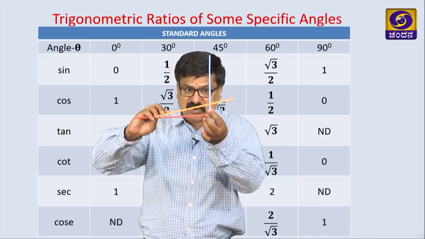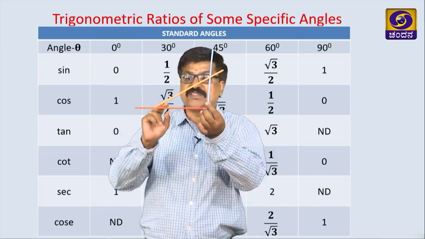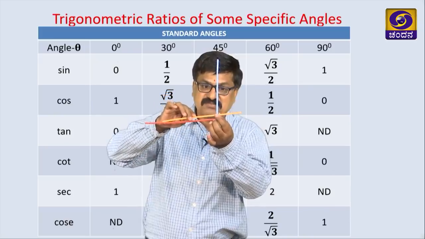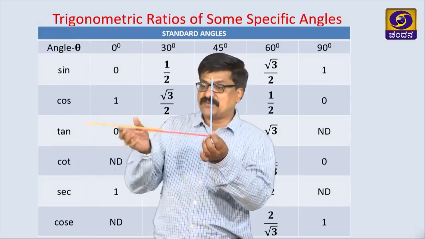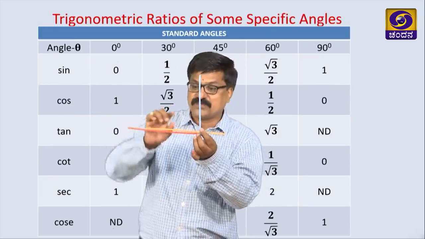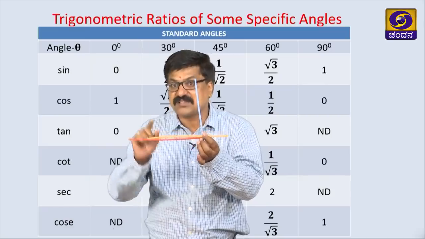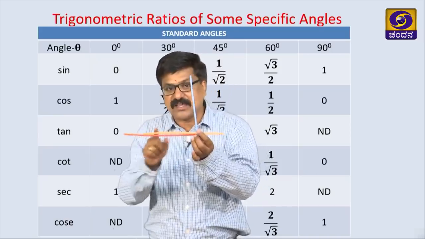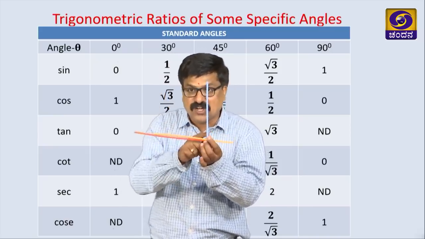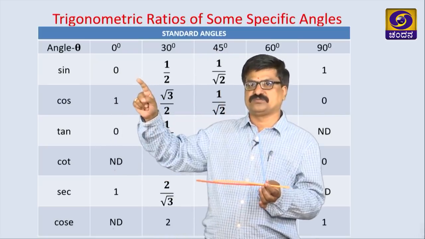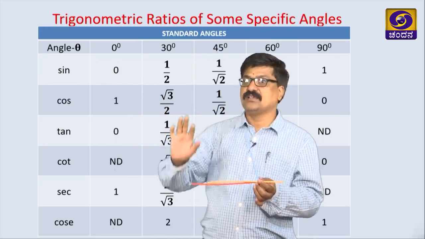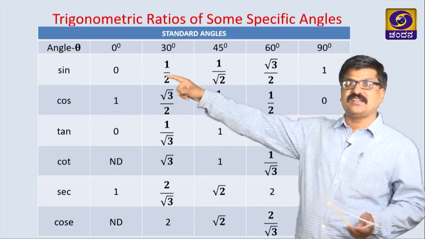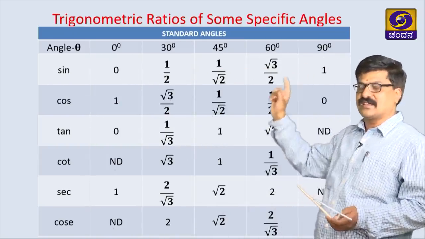When it becomes 0, the opposite side of this angle, this blue color now, must become 0. If this is 0, then only this angle becomes 0. That means, what is sin theta? Opposite by hypotenuse, opposite becomes 0, 0 by hypotenuse is 0. Clear?